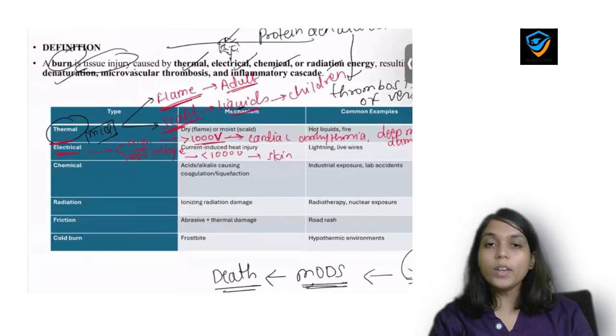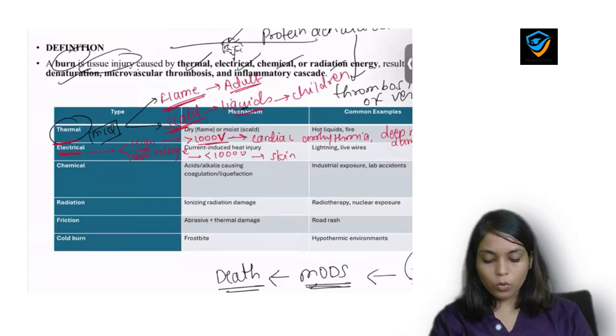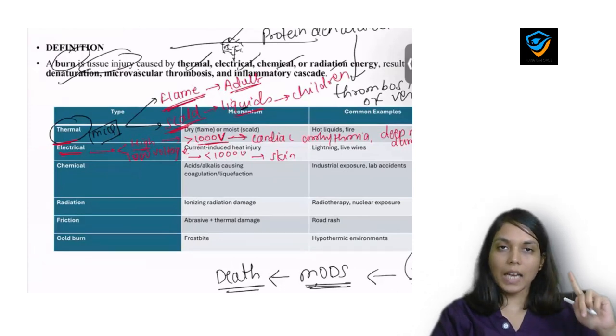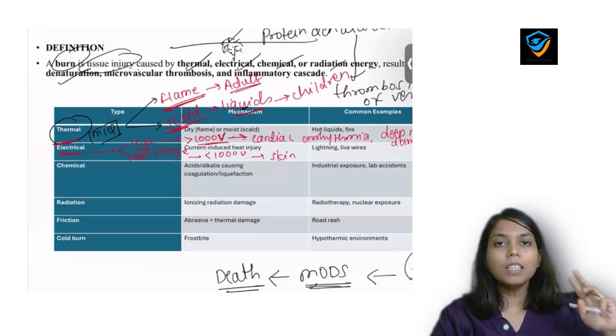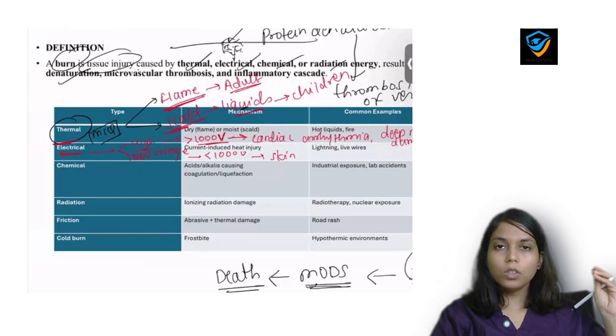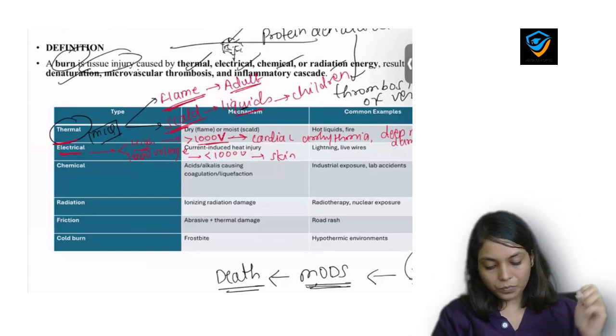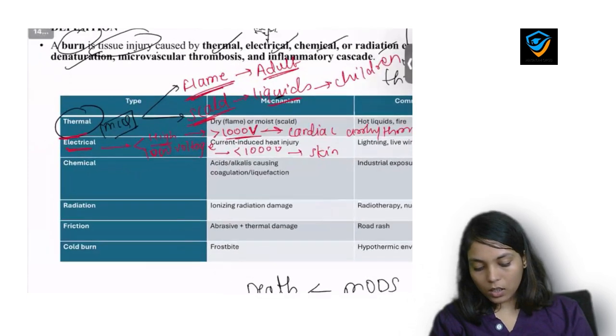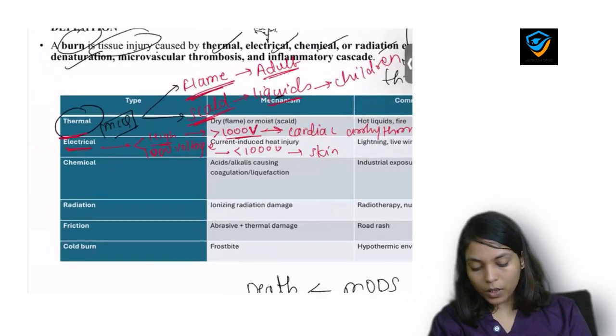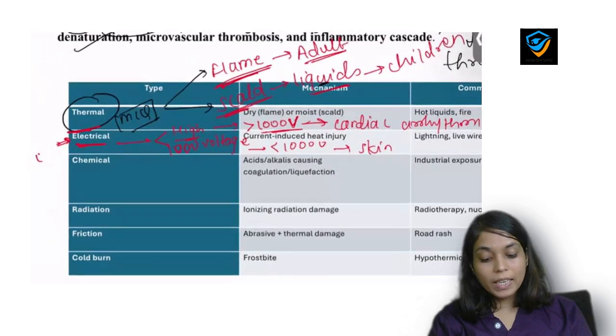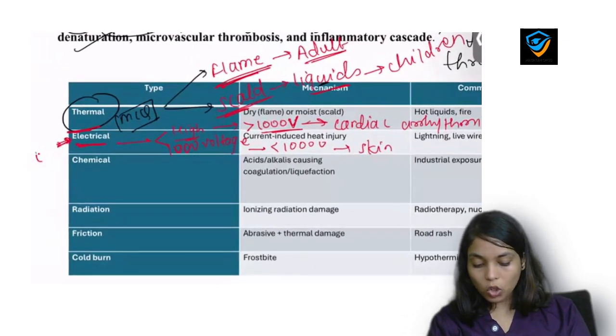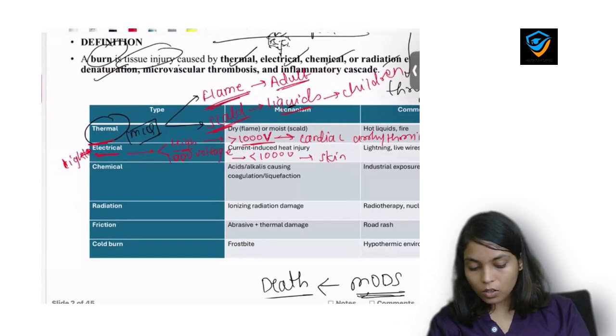Now what all things you need to remember around electrical type of burn? There are two types of electrical burn. First is high voltage, and in high voltage there is high risk of cardiac arrhythmia. Second, there is high risk of injury to the deeper tissues, that means injury or damage to the muscle. And in low voltage the injury is most common to the superficial tissues, that means superficial skin. Now in electrical type of burn, one more thing is there. Electrical type of burn is the burn which is caused by lightning.